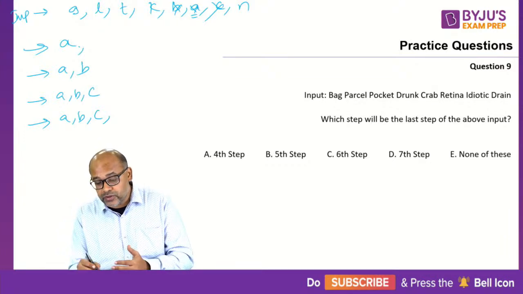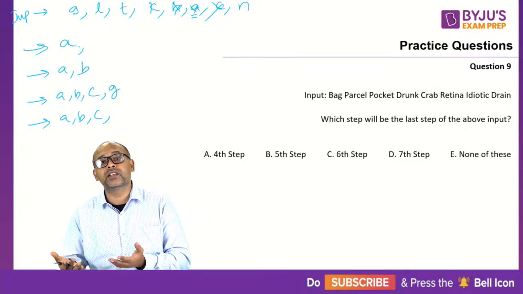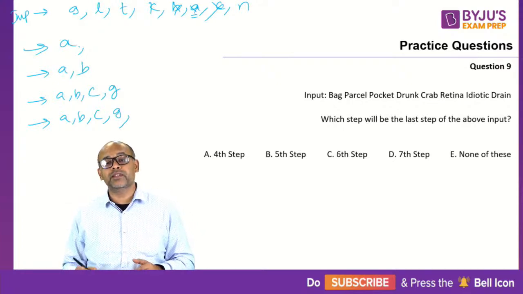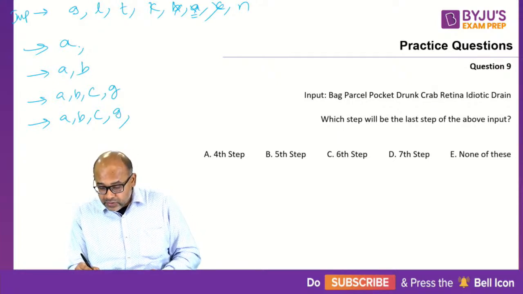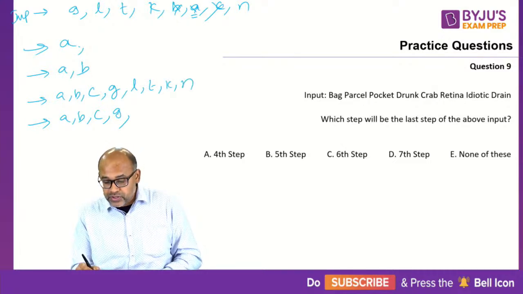But remember, G is already there. Here it is already G. So you should not waste the step bringing G. G is already there in place. So G will already be in place. G, then, so it's G, L, T, K, N. Let me write this. So G is already in place.